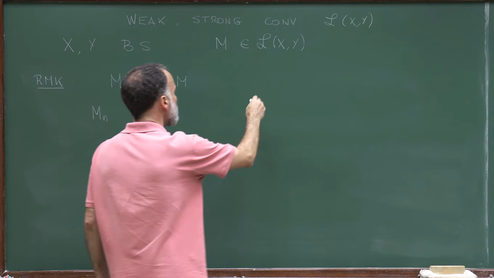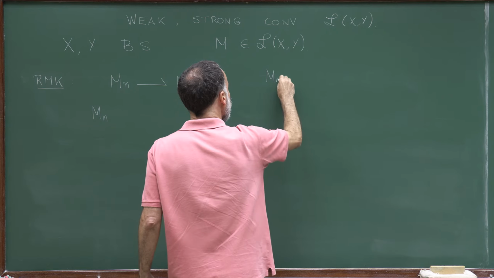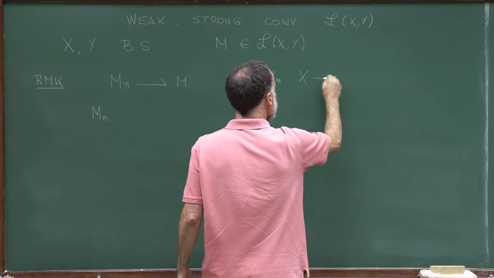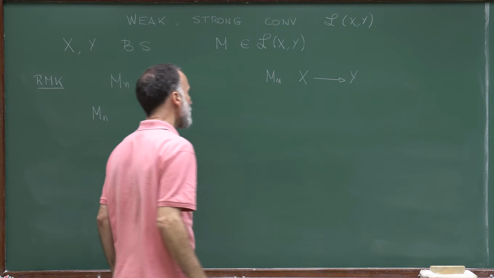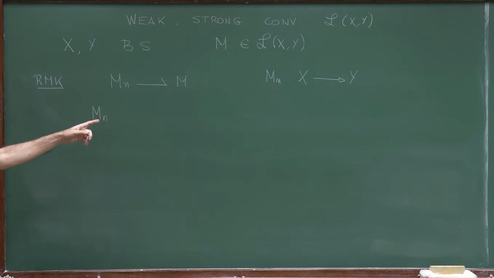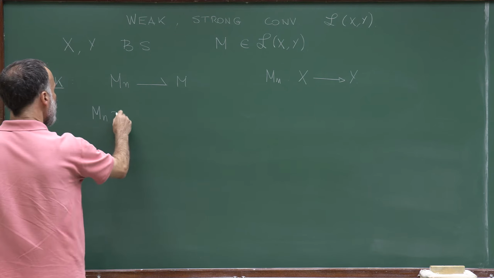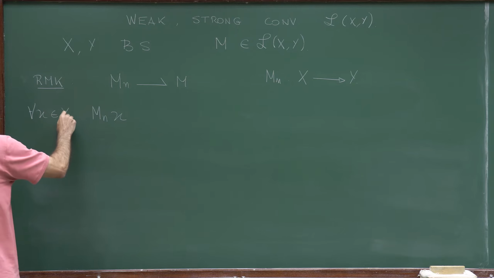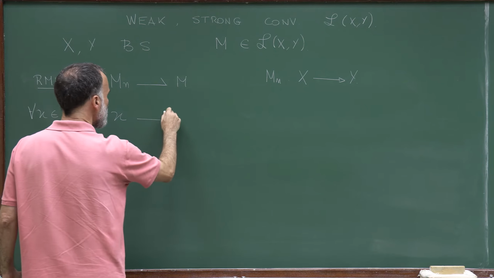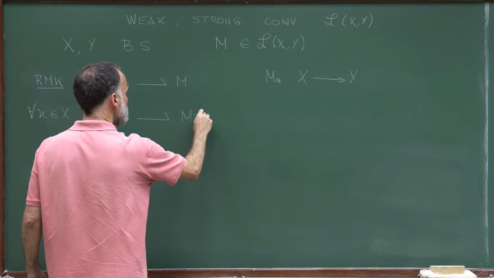These operators M and M_n are functions from X to Y. So weakly converging means that for all x in X, M_n x converges weakly to Mx.